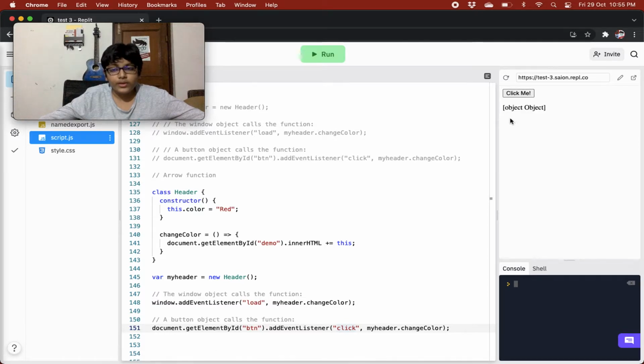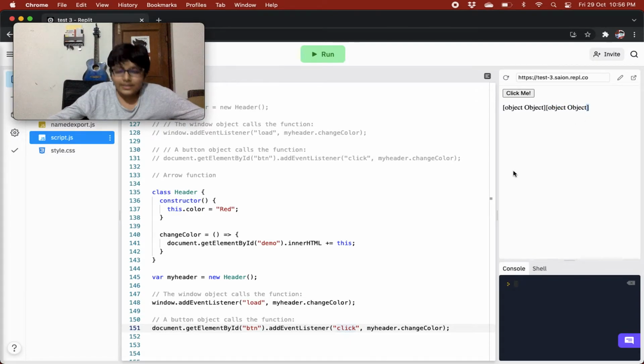When the window object is loaded, we'll still get object, because my header defined the method, and whenever we try to print out our own objects, it shows object. When we press this button, we'll also get object.